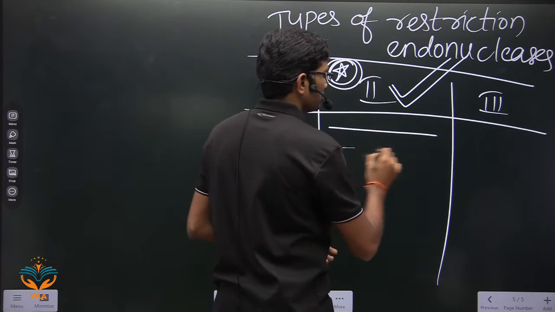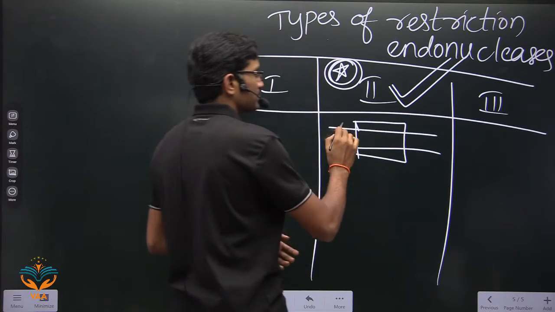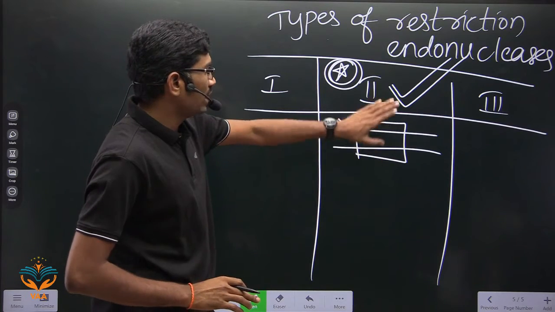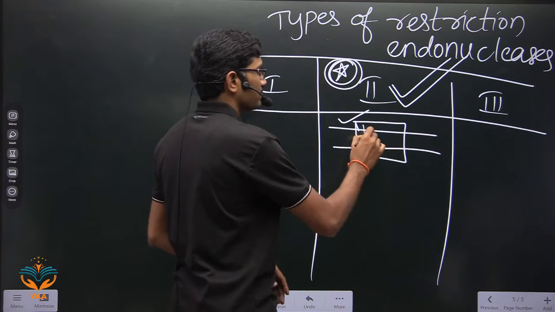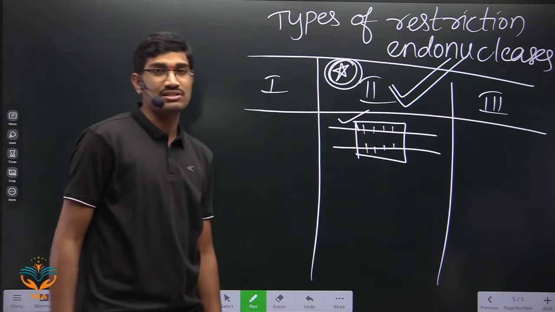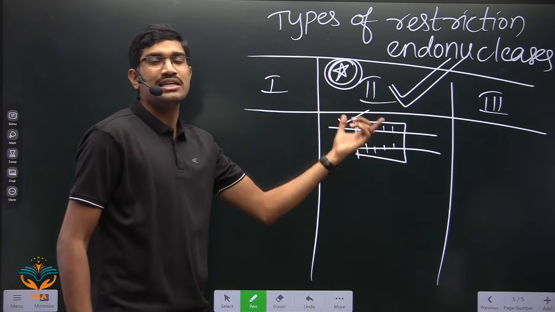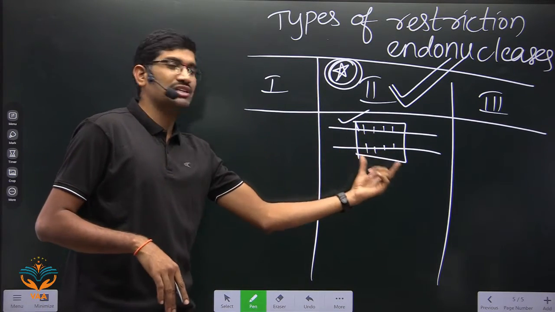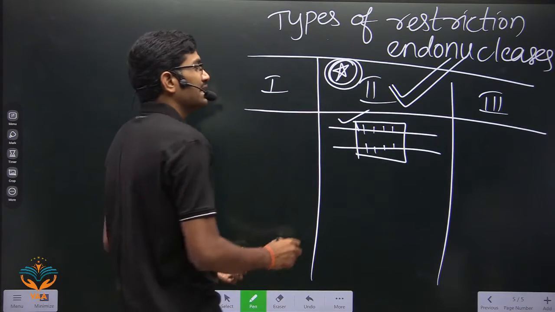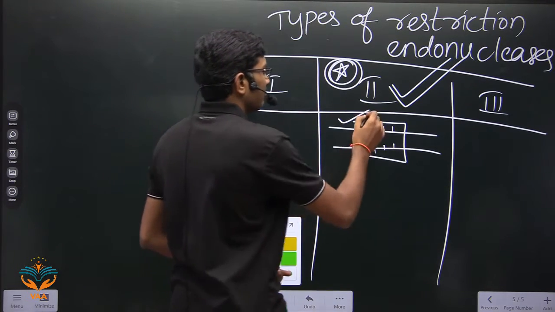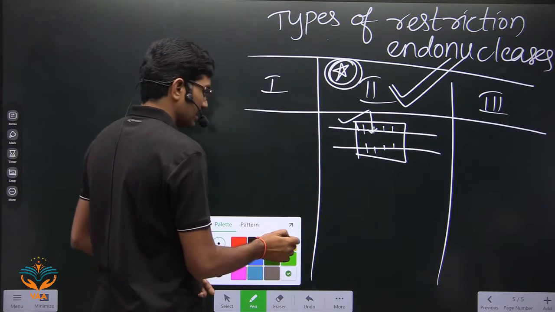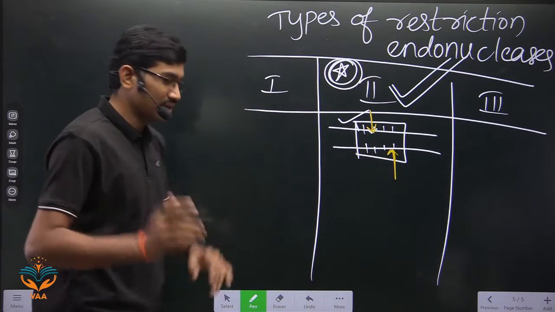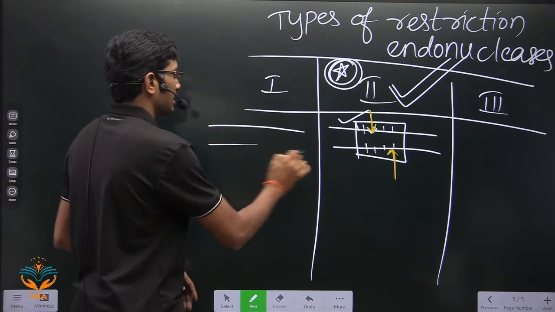In the case of class 2, there is one specific sequence present that is called a restriction sequence or recognition sequence. The enzyme will recognize one particular sequence. It may have 4 base pairs, it may have 6 base pairs, or it may have 8 base pairs, whatever it is. One particular sequence it will recognize, and the important point here is that it will cut within this particular sequence only. Very, very important.